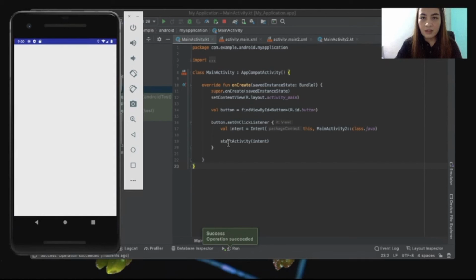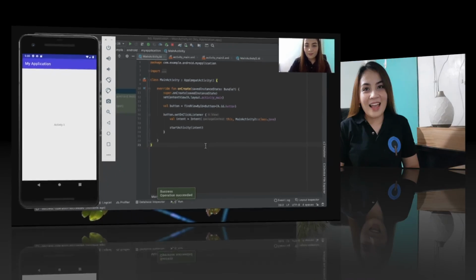Alright, there you go. So let's try clicking the button in activity 1. Once clicked, it will take us to the second activity screen, and then clicking back the button takes us back to activity 1, and clicking the button again takes us back to activity 2. That's it, guys! Super easy!